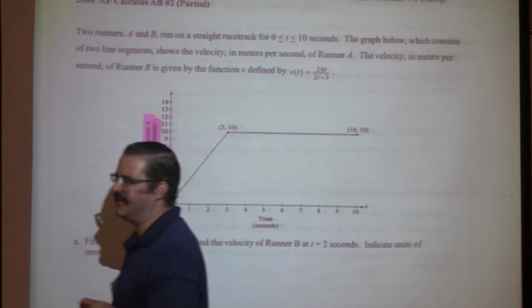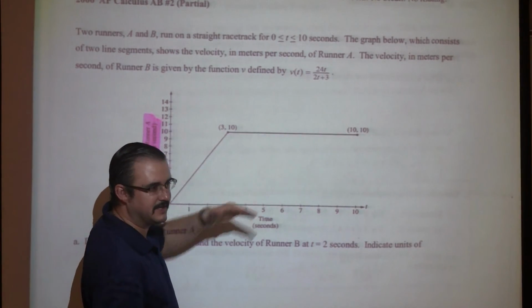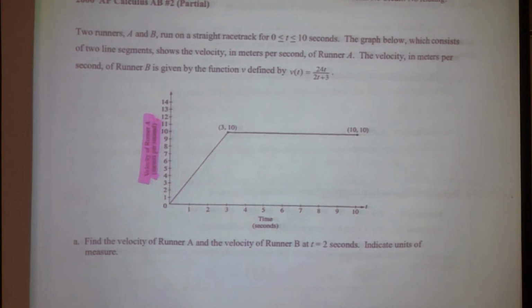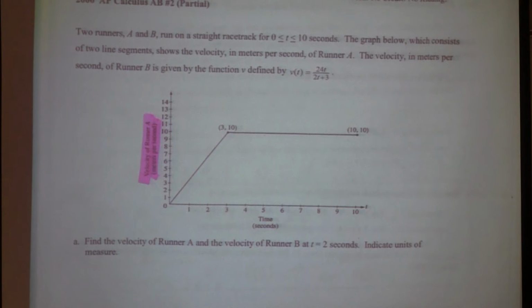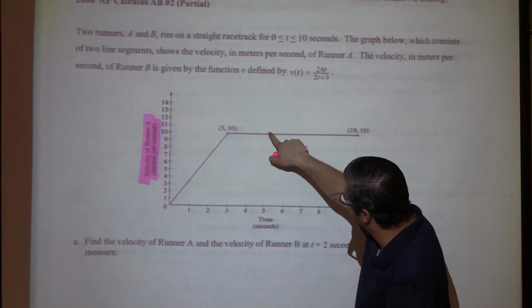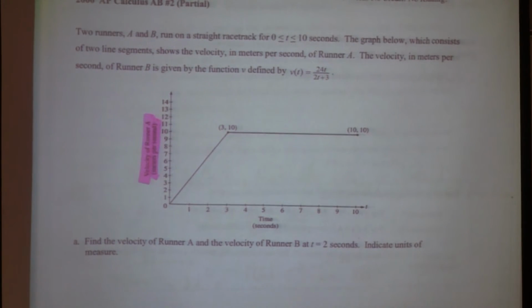How do I know he's moving to the right? The velocity is always positive. It's above the axis, right? At what velocity is he moving at 5 seconds? What is his velocity at 5 seconds? 10, right? What is his velocity at 9 seconds?